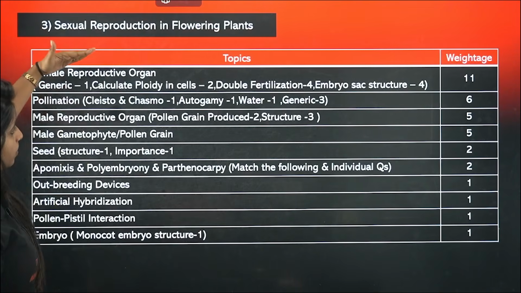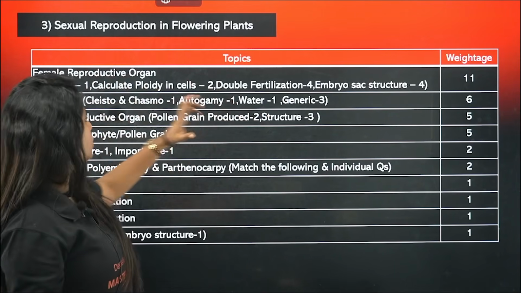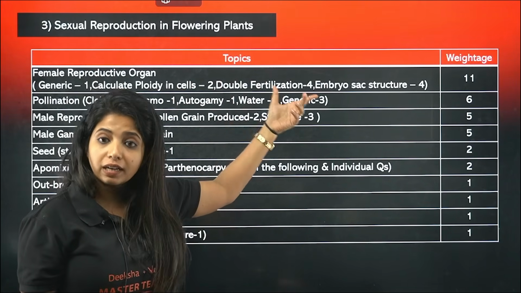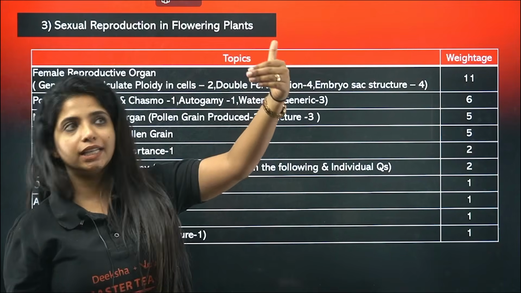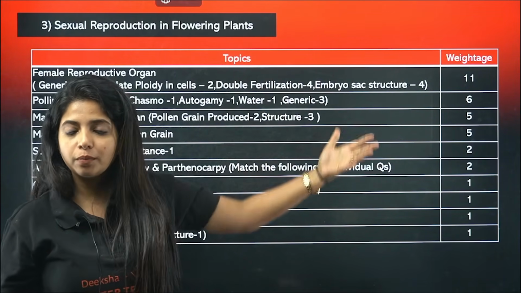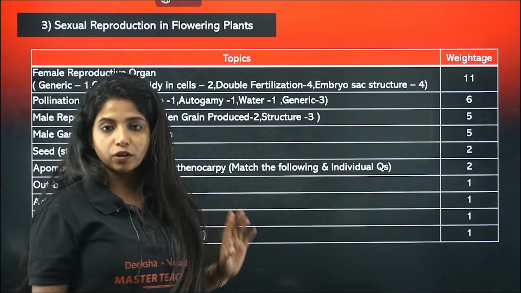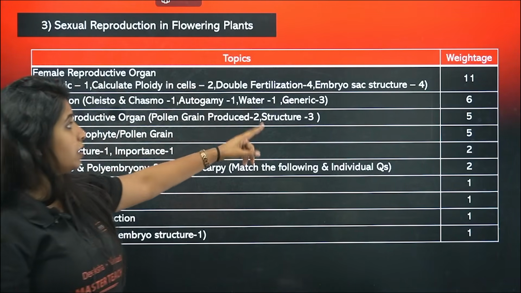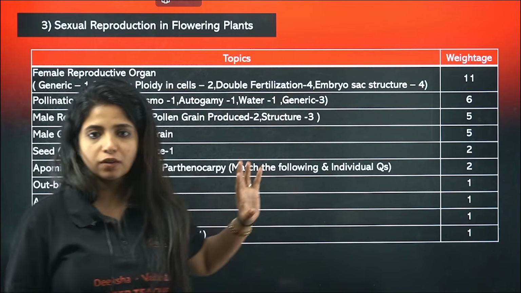Now, sexual reproduction in flowering plants, again these are the topics. Female reproductive organ is what has the most questions. You might be asked to calculate the ploidy and the number of cells. You might be asked about double fertilization. You might be asked about the embryo sac structure, what is happening at the chalazal end. Antipodal cells are there. Degeneration of the 3 non-functional megaspores happens up there. All of it, super important. 11 questions have come from there. Pollination: cleistogamous, chasmogamous flowers, autogamy related one, water related one, generic, three of them have come. 6 questions have come from there.